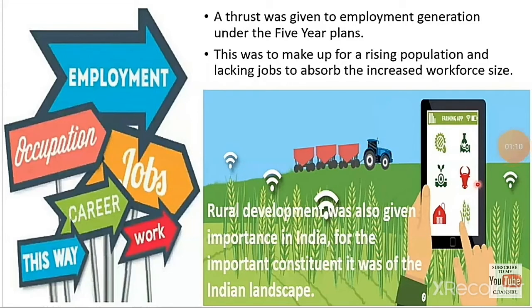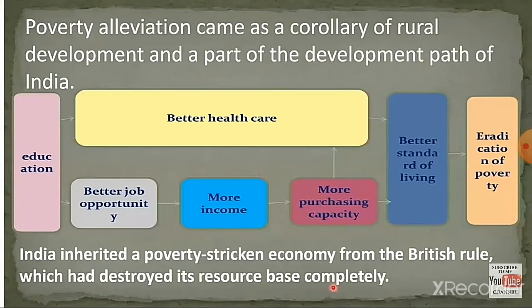Next, a thrust was given to employment generation under the 5-year plan. So, based on these 5-year plans, most of the people got employment opportunities. This was to make up for a rising population and lacking jobs to absorb the increased workforce size. Because of overpopulation, so many people are not getting any job. Next, poverty alleviation came as a corollary of rural development and a part of the development path of India.